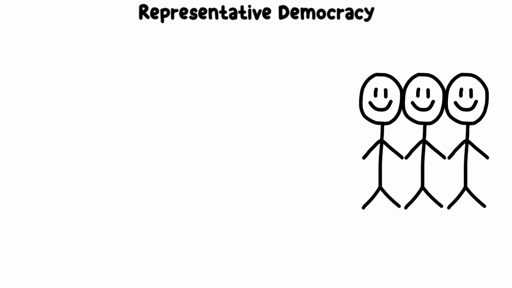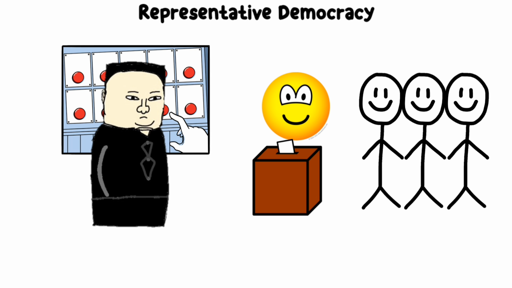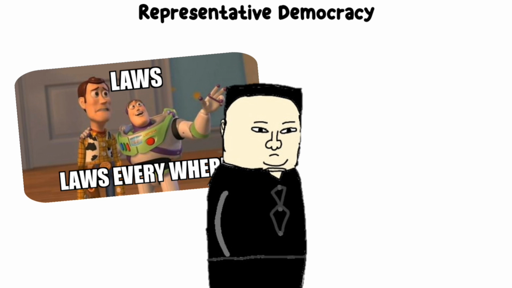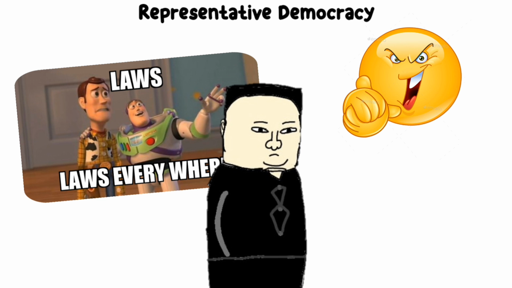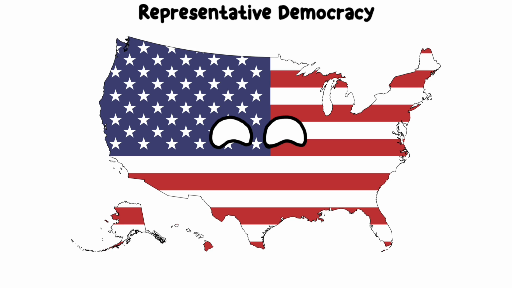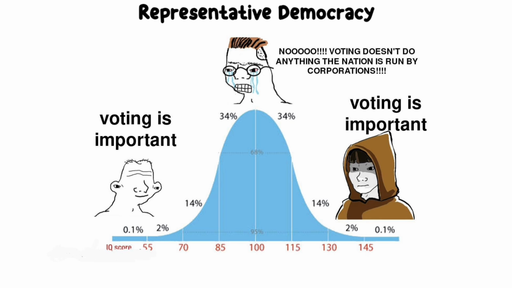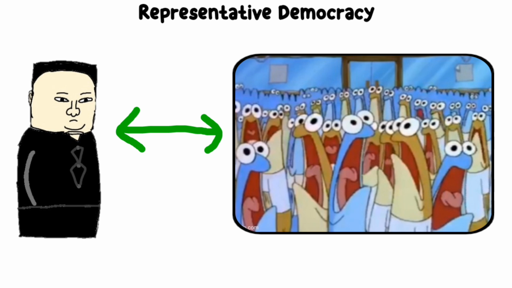Representative democracy. In representative democracy, citizens choose leaders to represent them and make decisions on their behalf. These representatives are responsible for creating laws, shaping policies, and running the government. This type of democracy is common in larger countries, where having everyone vote on every issue isn't practical. Elections are held regularly to ensure representatives stay accountable to the people.